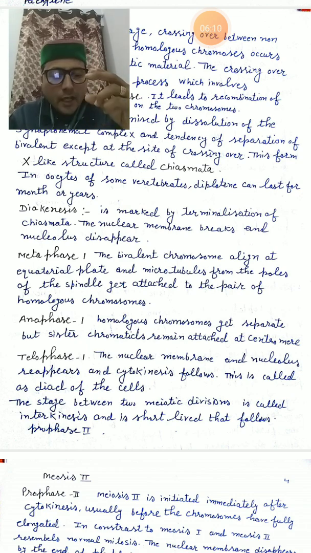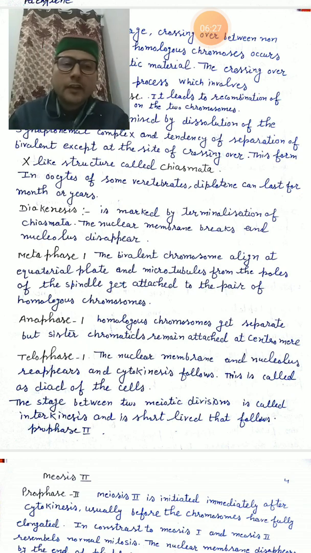Sister chromatid जो होंगे वो centromere में attach रहेंगे. Telophase, the nuclear membrane and nucleolus reappear. Cytokinesis follows. This is called the dyad of the cell. The stage between two meiotic divisions is called interkinesis. दो meiotic division के बीच की जो stage होती है उसको interkinesis कहते हैं. Short lived होती है and that follows the prophase 2.